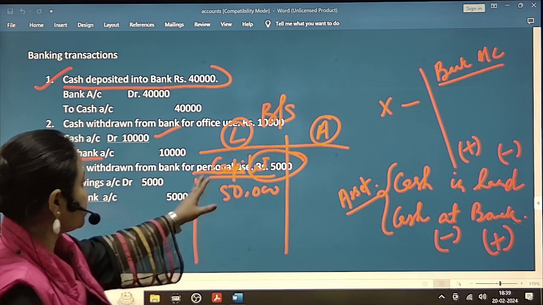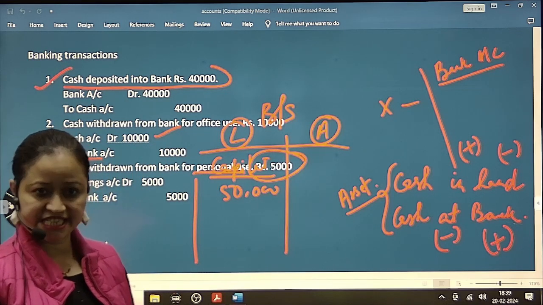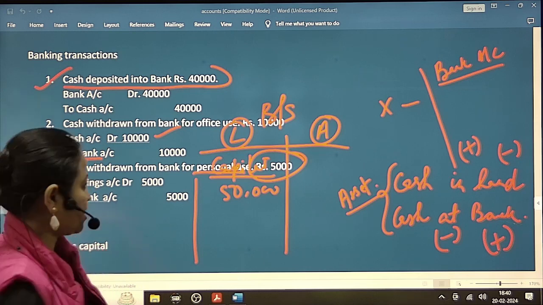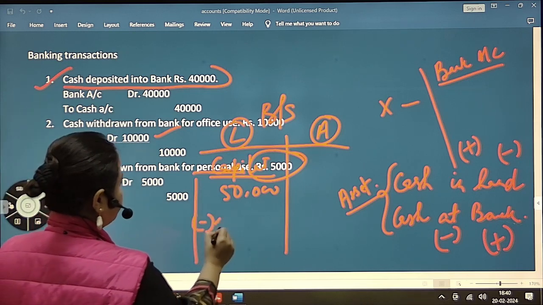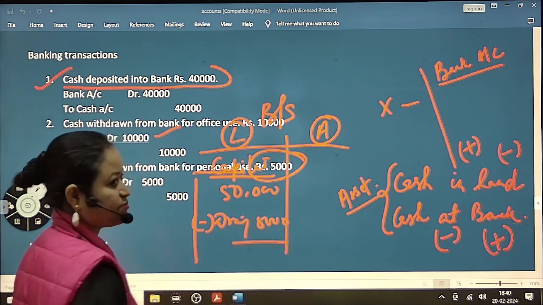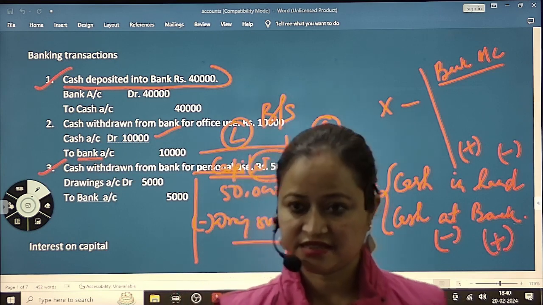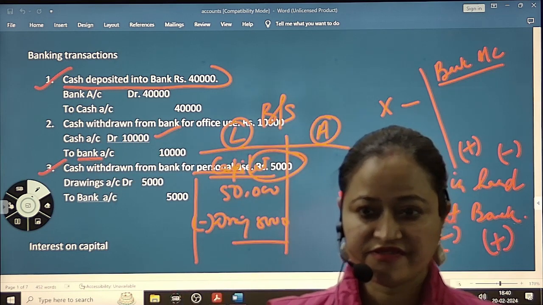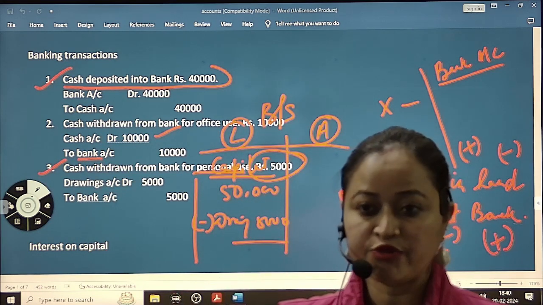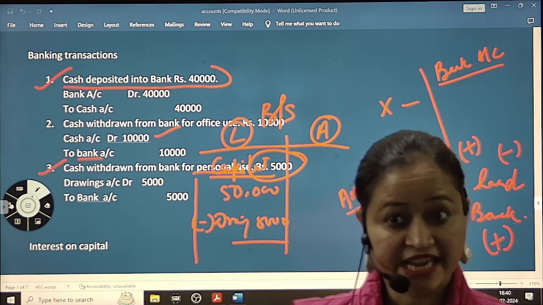So capital we write down in the liability side, and whenever there is a drawing, we deduct it from the capital. So 5,000 will be deducted from my capital. Okay, capital is given to the firm, and whenever it will be withdrawn by the proprietor for personal use, that will be deducted. That again you remember.